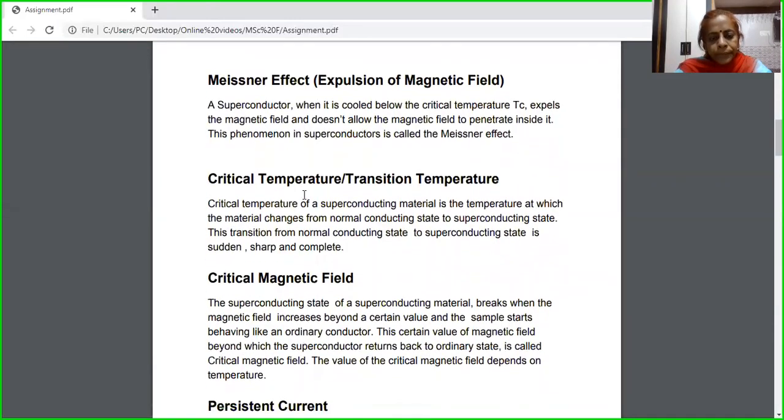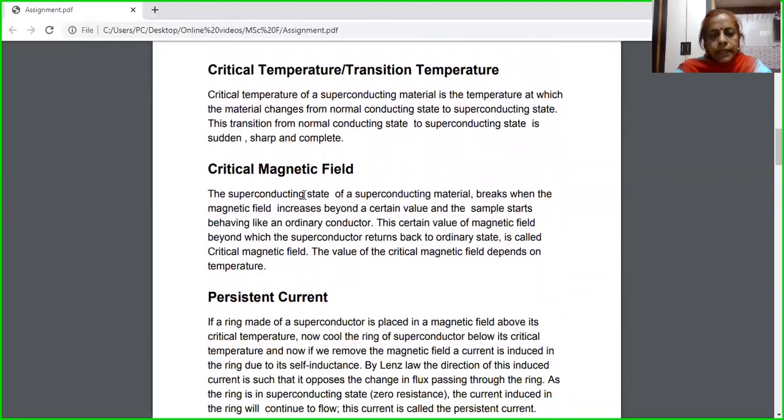What is the third property? The third property is critical temperature, which is also termed as transition temperature. Critical temperature is the temperature at which a material transforms from one phase or state to another state. What are these two states? These are the normal conducting state and the other being the superconducting state. That means at T equal to Tc, there is a transition from the normal conducting state to another state, which is termed the superconducting state.